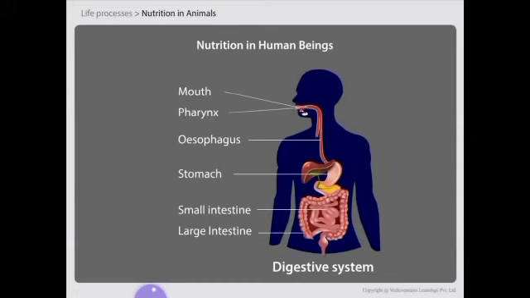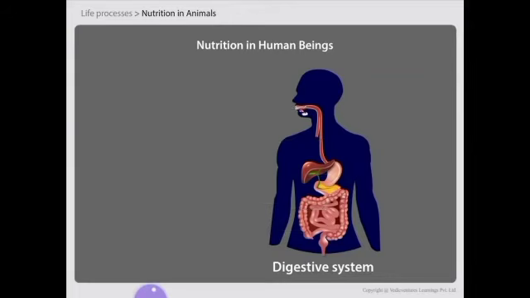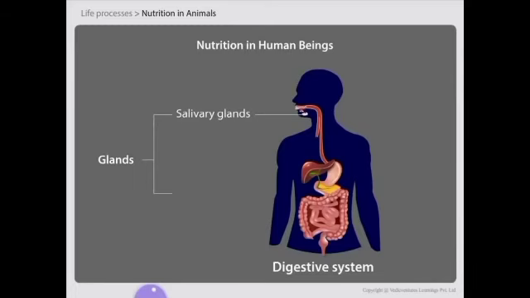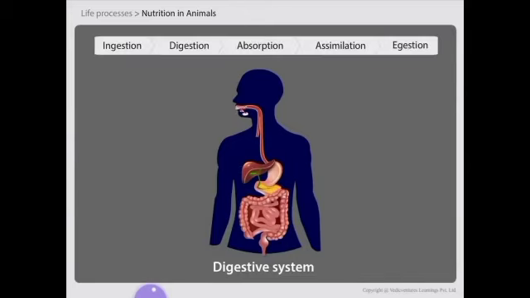These organs together form the alimentary canal. The human digestive system also contains some glands, that is salivary glands, liver, and pancreas. Nutrition in human beings includes various steps that we discussed earlier, that is ingestion, digestion, absorption, assimilation, and egestion.